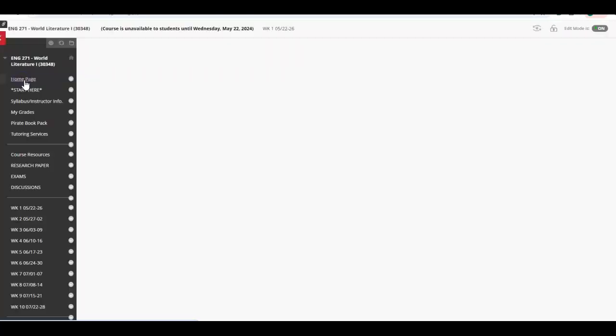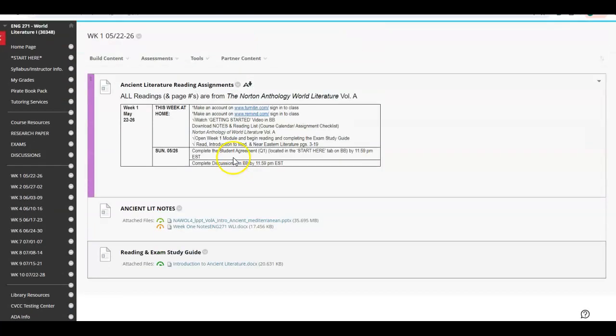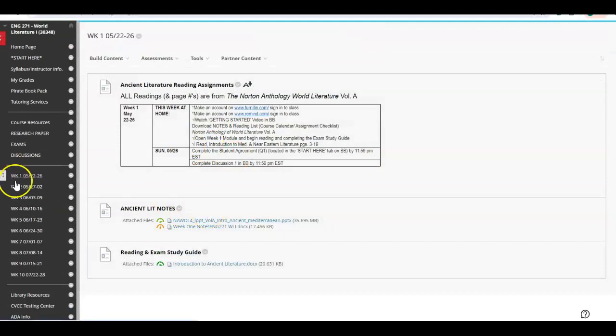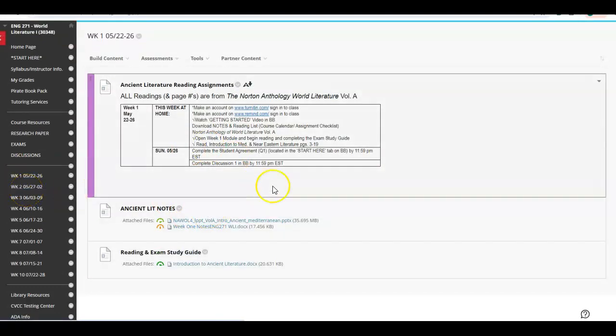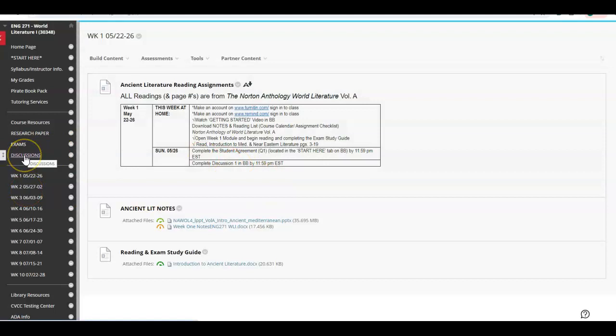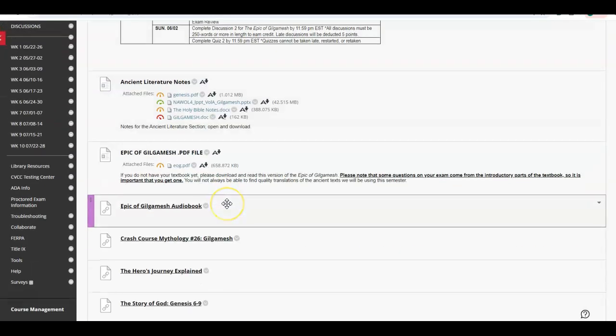But mostly you just need to know that each week houses all of the information that you need for that week and what you need to do. Except for the discussions, you will find those in the discussion tab specifically. But other than that, that is it.